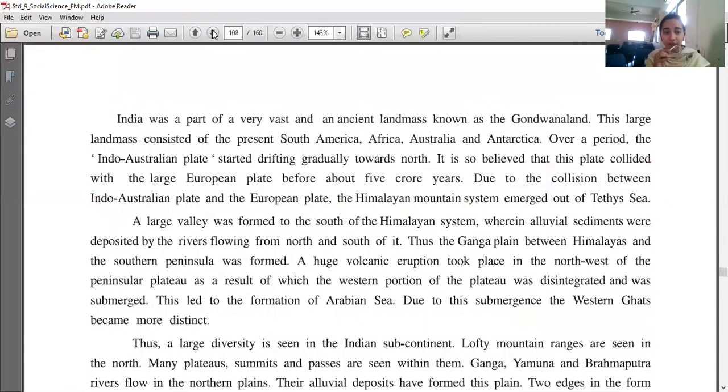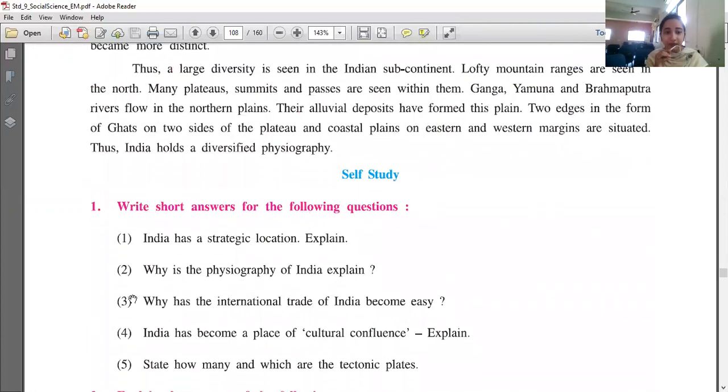Now let us look at the second question. Why is the physiography of India? Explain. Now you cut this why. Why will not come. You have to write what. What is the physiography of India?